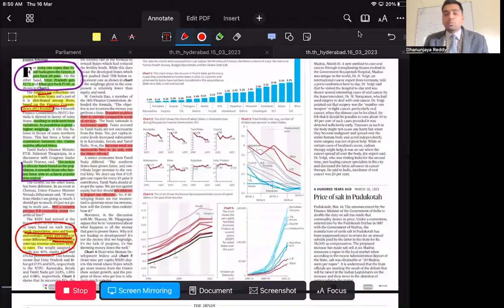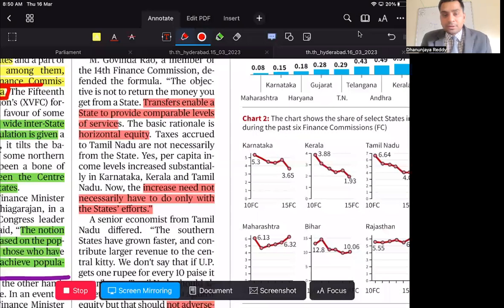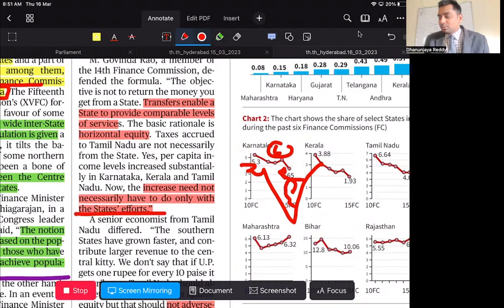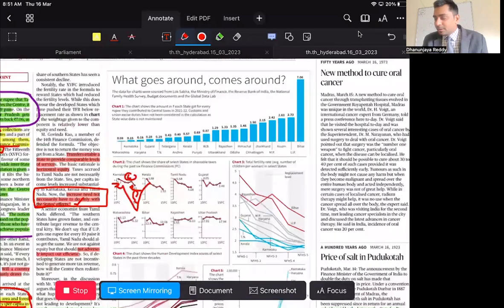It is unwise for the states to say that we are contributing more, you have to give us more. Whatever contribution a state is making for the nation, it cannot claim that this is entirely because of that state's contribution for the center. If there is some progress in the states, it does not necessarily have to do only with the state efforts. Even the central government might have some efforts in the development of the states. As a result, it is your responsibility to give for the development of other states also.